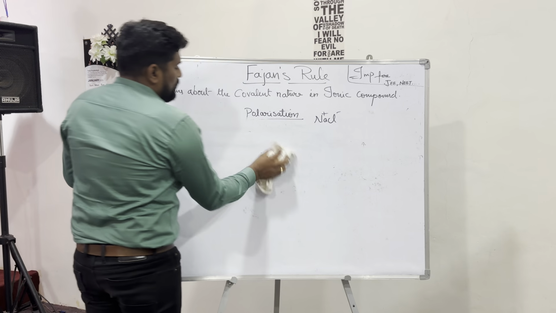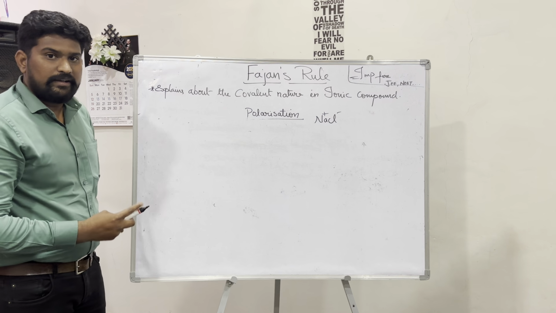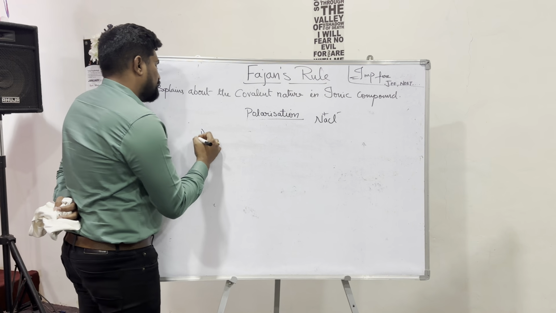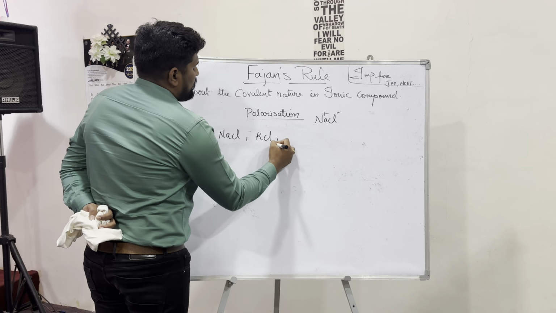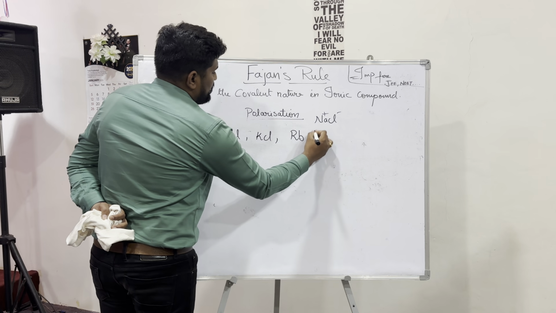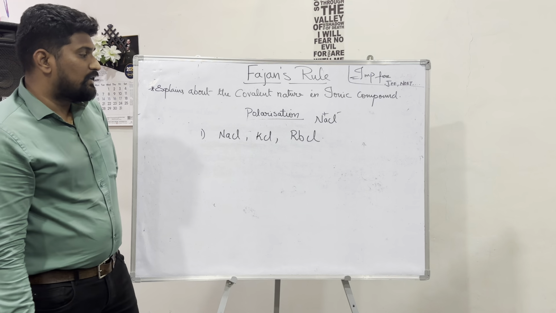Now let us talk about some questions which can be expected in JEE and NEET. The first question: NaCl, KCl, RbCl. They will ask which of these has more covalent character.